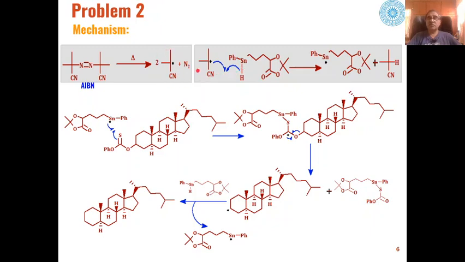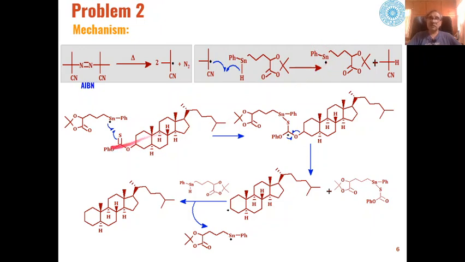This isobutyronitrile free radical then will interact with this tin compound, and the H radical from here will go to this isobutyronitrile radical, forming a carbon-hydrogen bond, and a tin-based free radical will be generated.